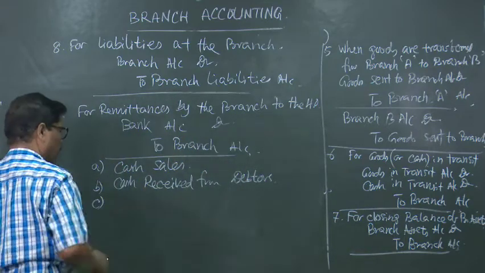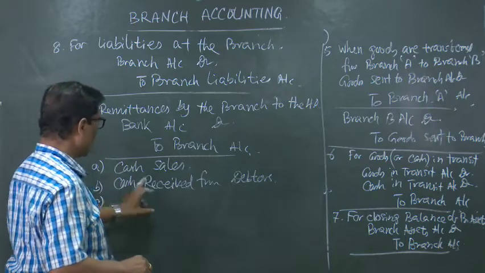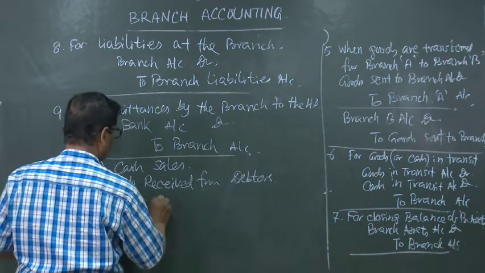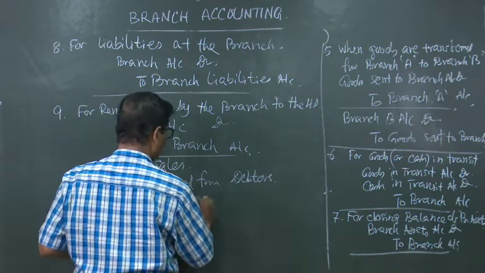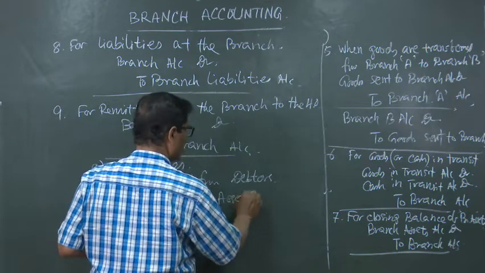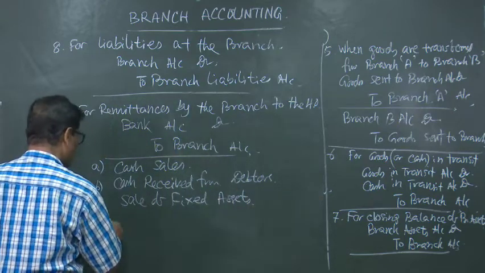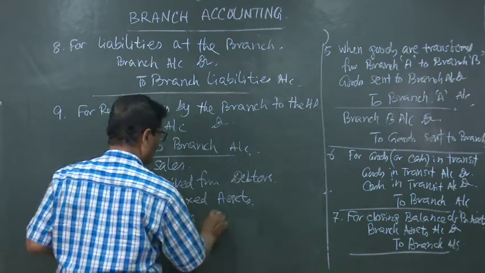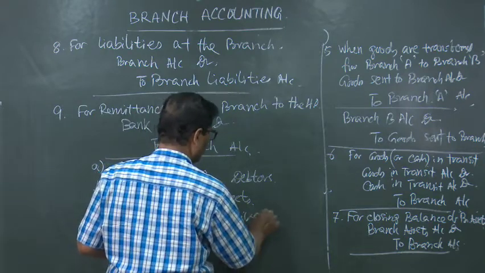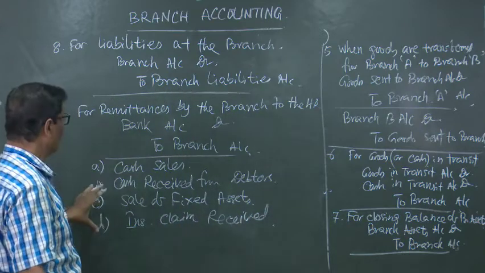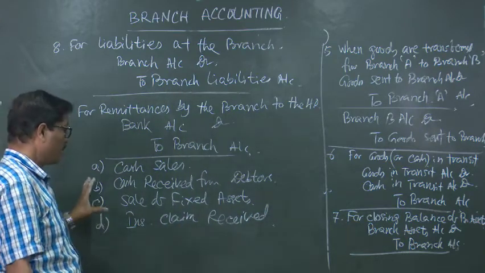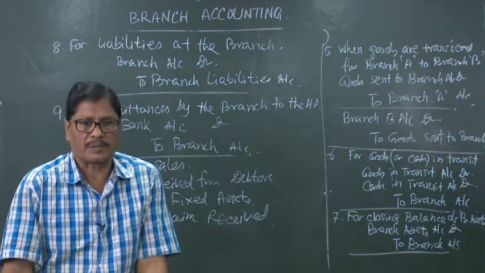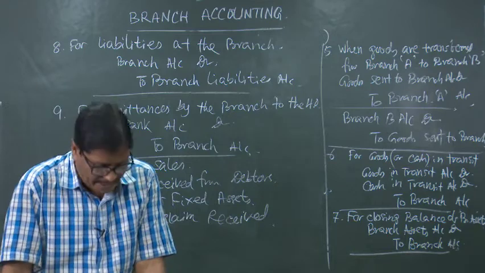Then C, sale of fixed assets at the branch, then insurance claim received. So, these are the sources from which the branch manager will get it, but immediately whatever may be the sources, it will be sent to the head office. The head office will receive the amount immediately.